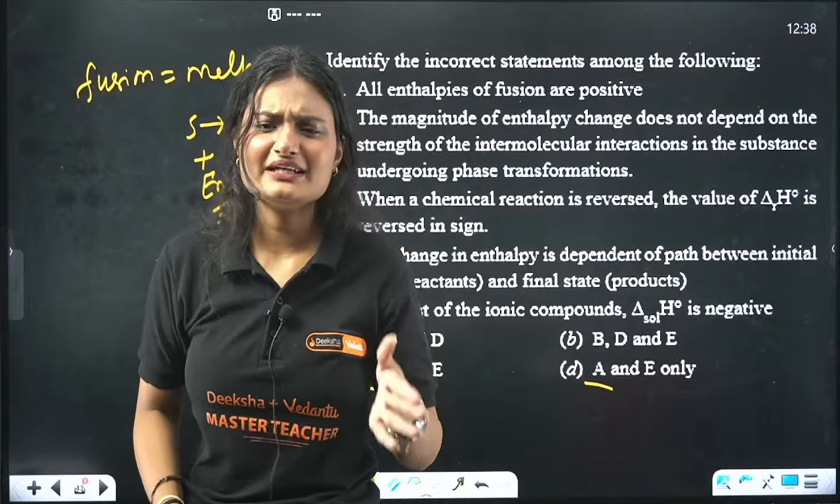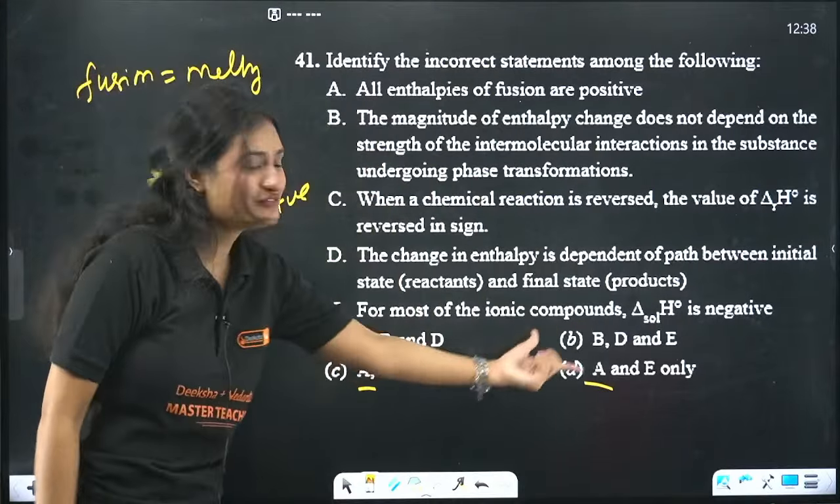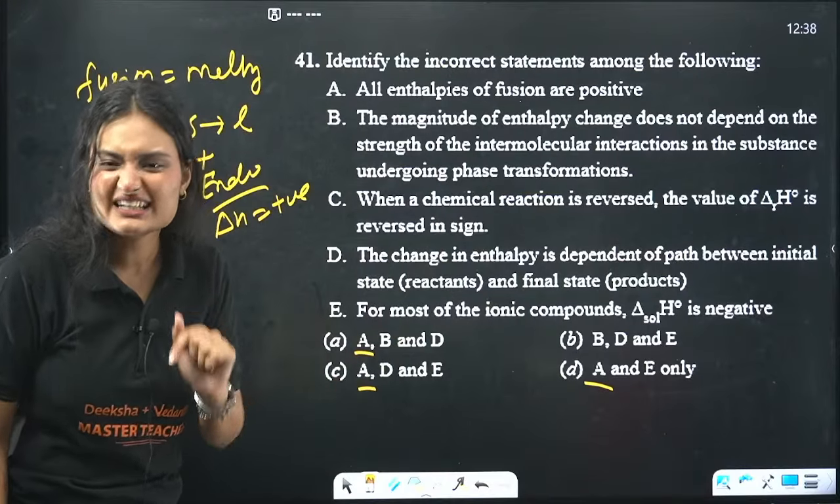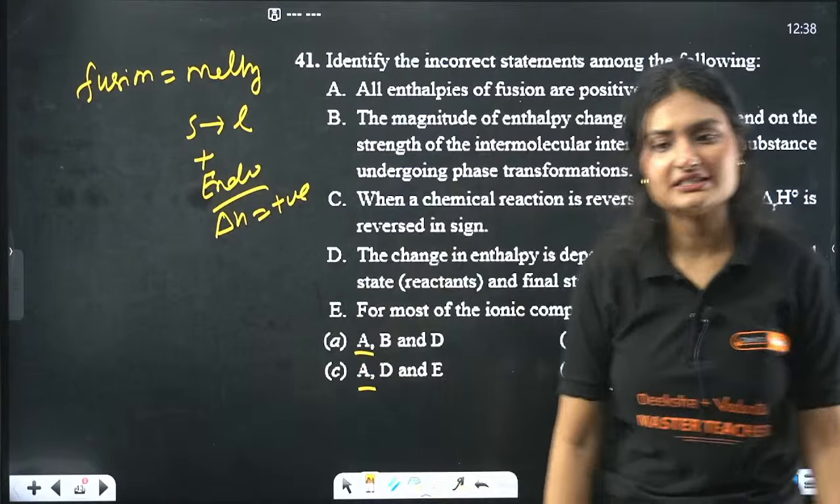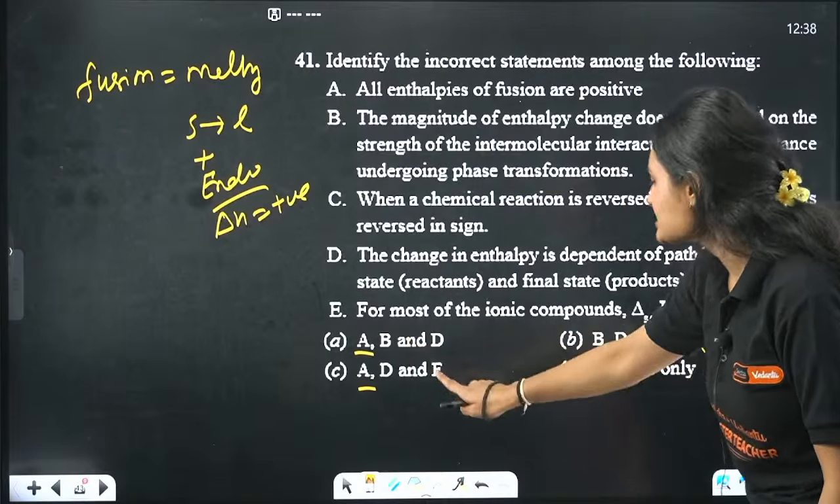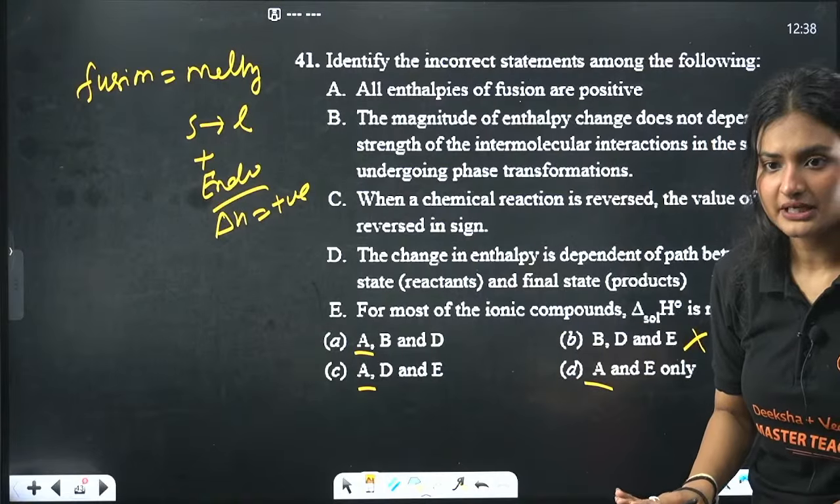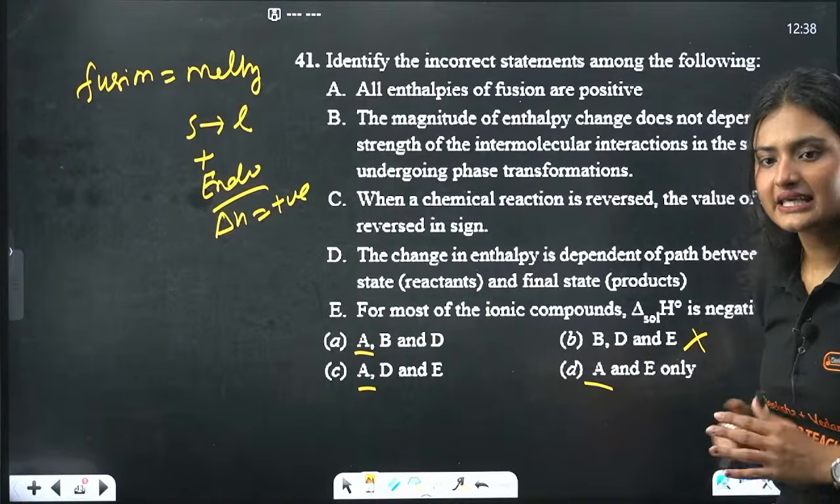Oh no, I wasted my time. A is correct. So that means all of these three can be possibilities. No, I didn't waste my time. See, I eliminated this option. Because now A, C and D, any one of them can be correct.